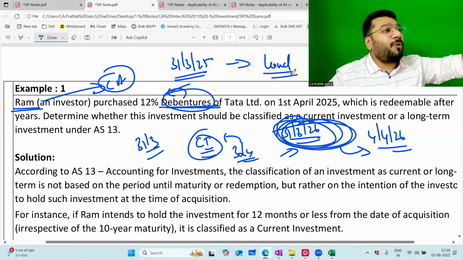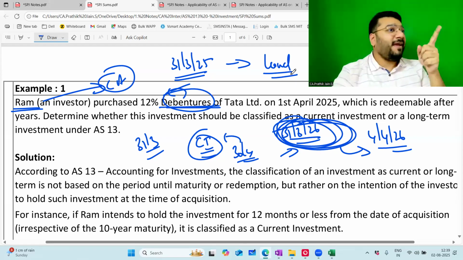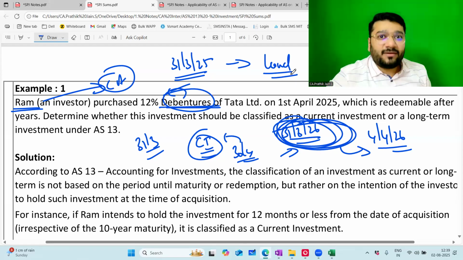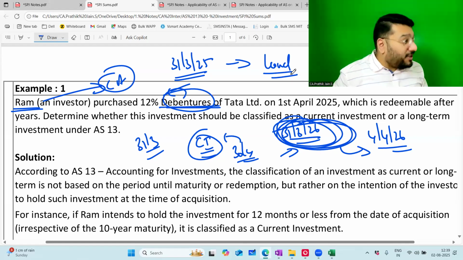Can a CA come and stop? Can ICAI come and stop? No, that day you said long-term. You are now selling it, cheating. You can't sell it. Can you say? He will kick your ass. My land, my money, I will sell whenever I want to. For your accounting standard, will I not sell?